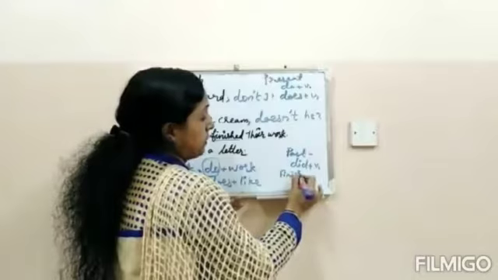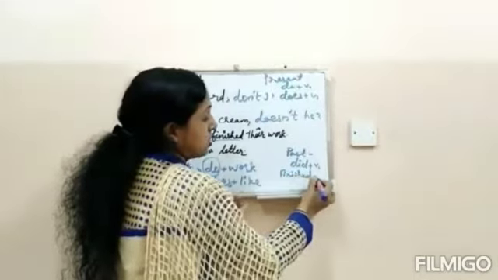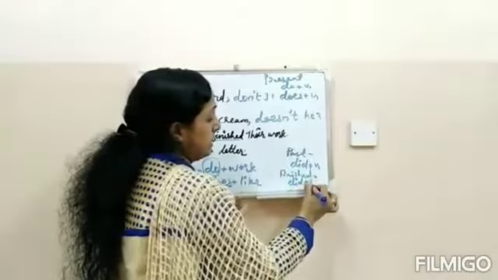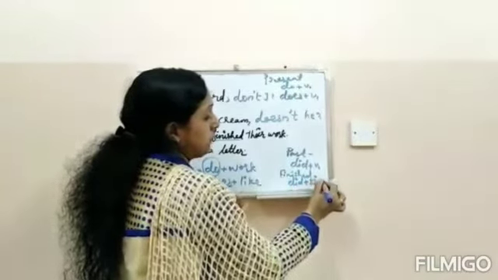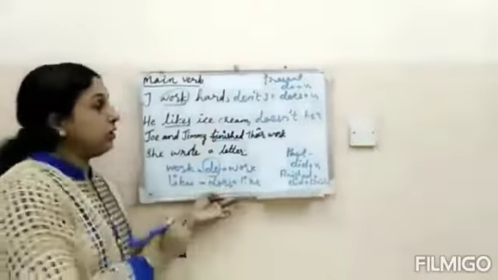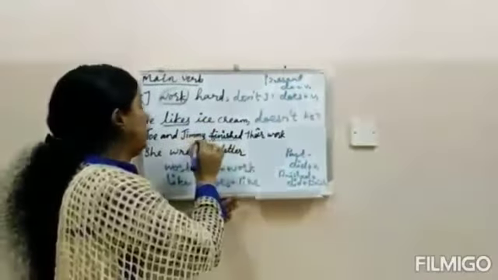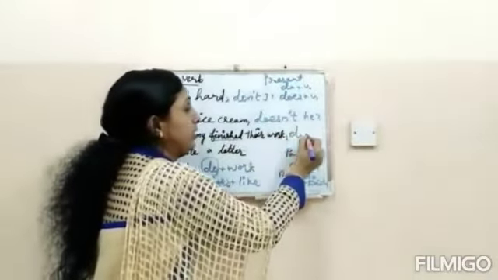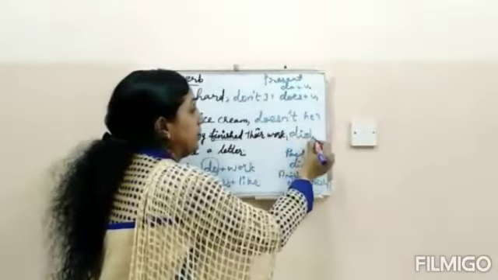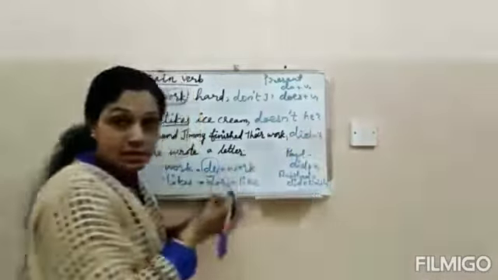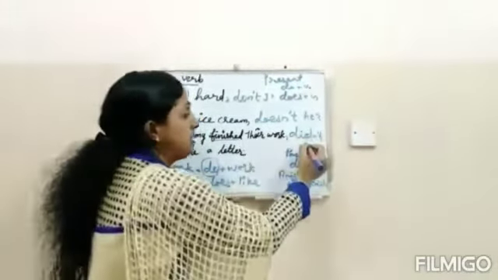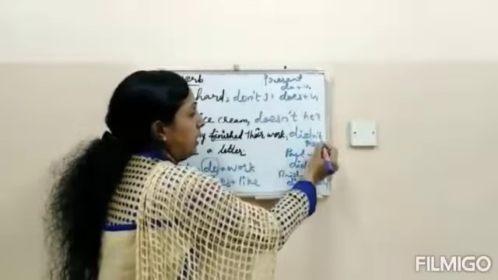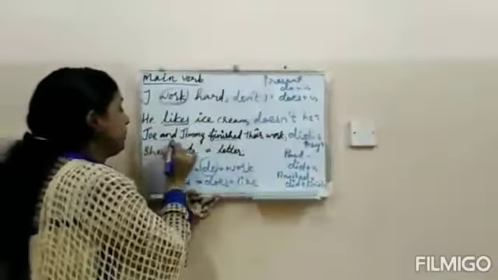Finished is in past tense, so how can we split? Did plus finish. So, Joe and Jimmy finished the work, comma, didn't they. Why they? Because two people are here.